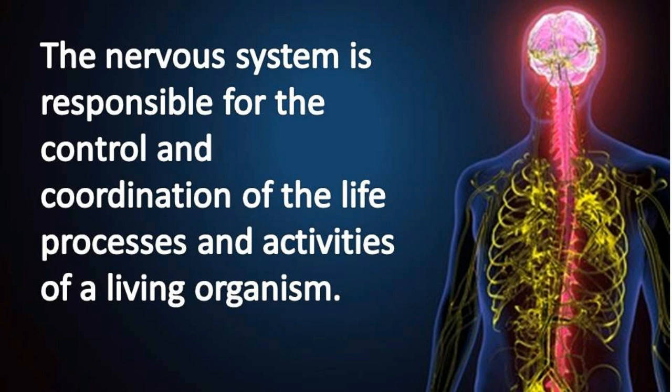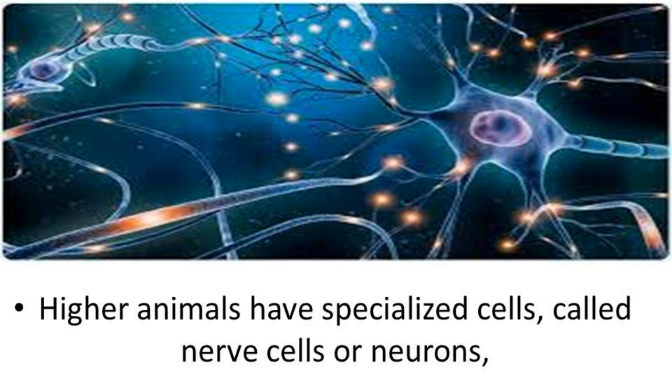So the nervous system controls all the organs and activities. Next, higher animals have specialized cells called nerve cells or neurons. A specialized cell structure is there.